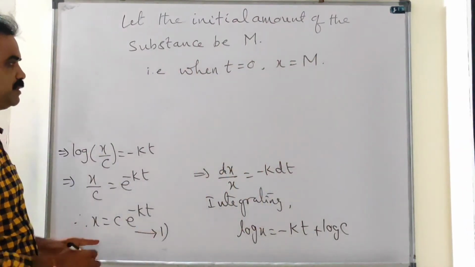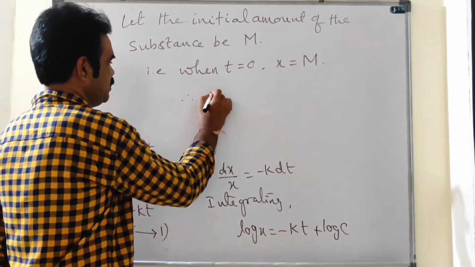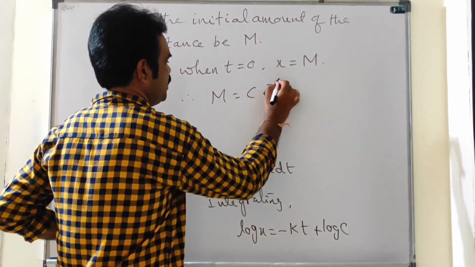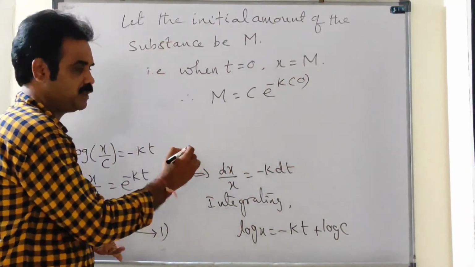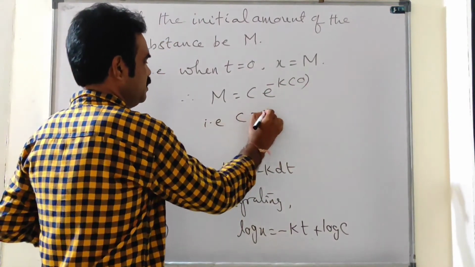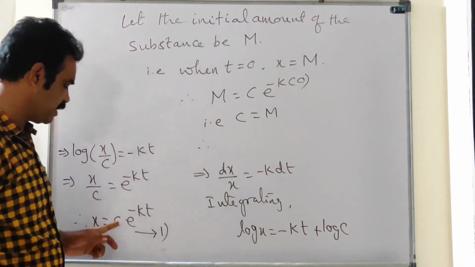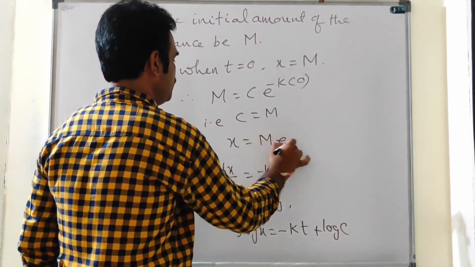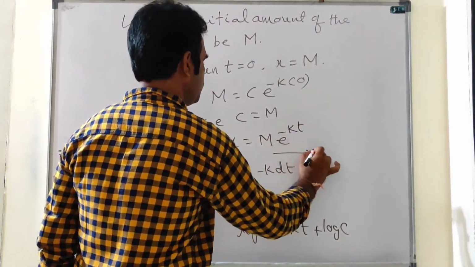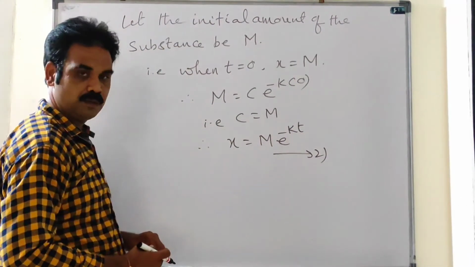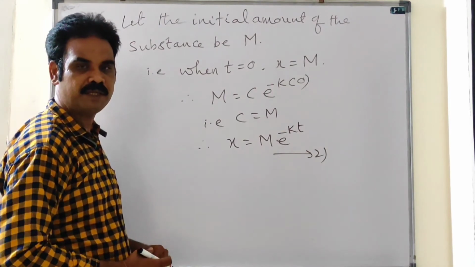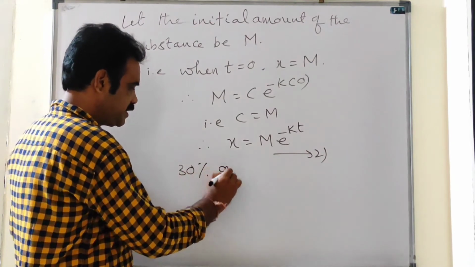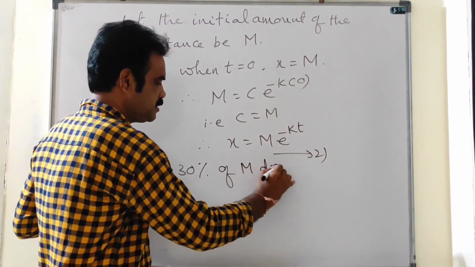Now substitute in equation 1. Therefore, m equal to, when t is 0, c into e power minus k into 0. E power 0 is 1. That is c equal to m. Therefore, substitute the value of c here. X equal to m e power minus kt. That will be equation 2. Given that 30% of the initial amount disappears in 10 days.